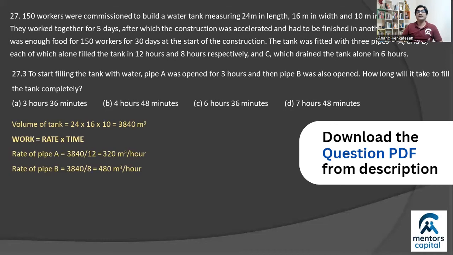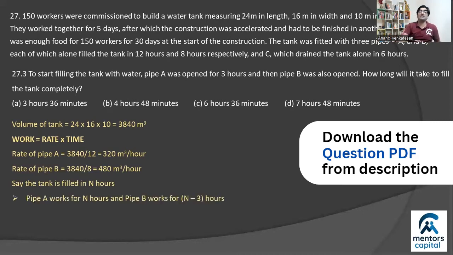And then the question says that to start filling the tank with water, pipe A was open for 3 hours and then B was open. And when was the tank filled completely? So what you know is that first I start A, then I wait for 3 hours, and then I start B, and then it gets filled at some point, right? So what if the tank took n hours to fill? Then you can immediately deduce that A must have worked for the entire duration of n hours, but B must have worked 3 hours less than A. So n minus 3 hours is what B worked for.